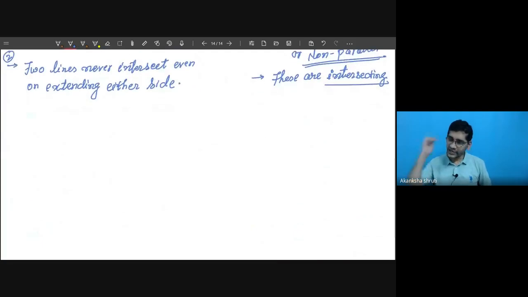Now what is a transversal? Any line which intersects the given parallel lines is called a transversal. What is the transversal?